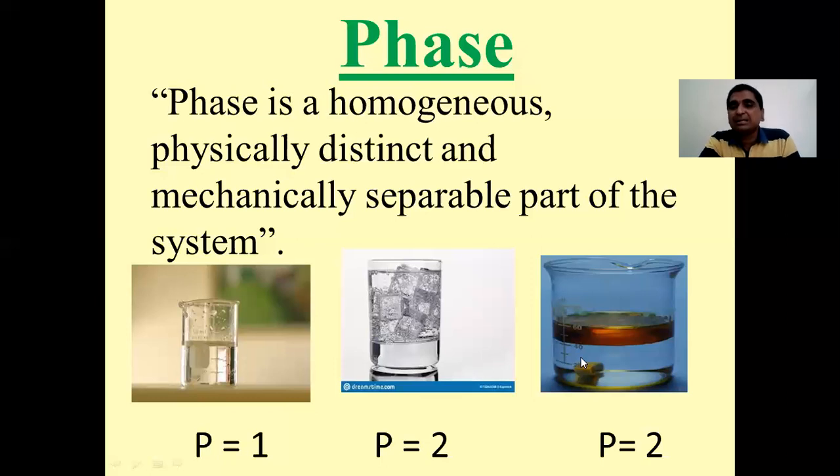Or let us consider a third example, where in this beaker two immiscible liquids are taken. So mixtures of two immiscible liquids, say water and toluene, water and benzene, or water and some petroleum ether or ethyl acetate. When two immiscible liquids are taken, there is formation of two phases.